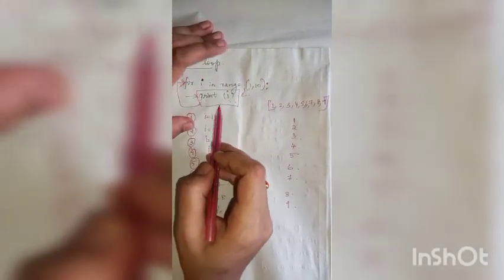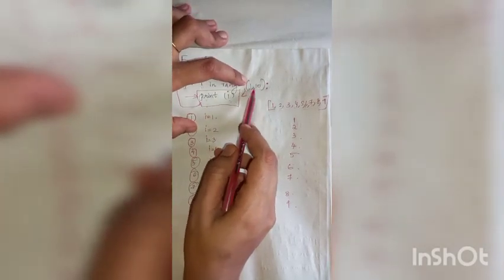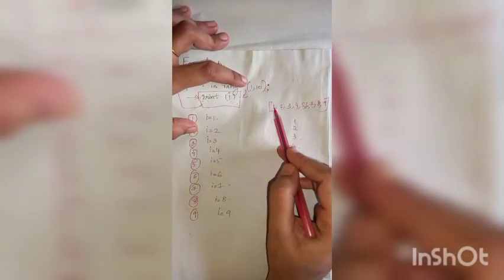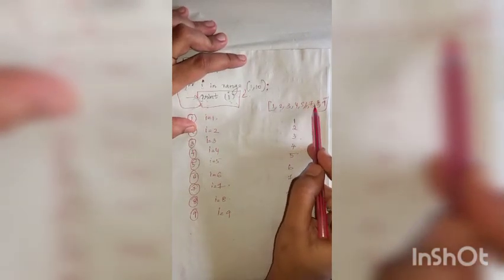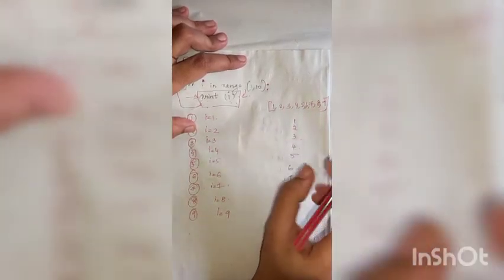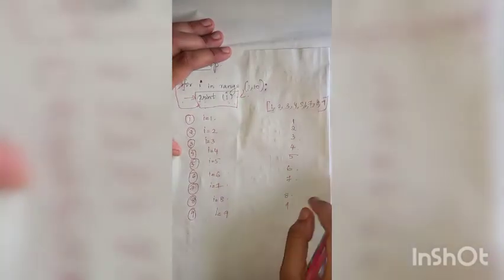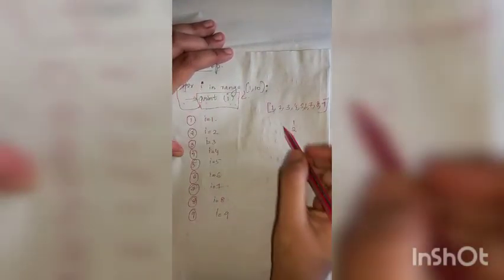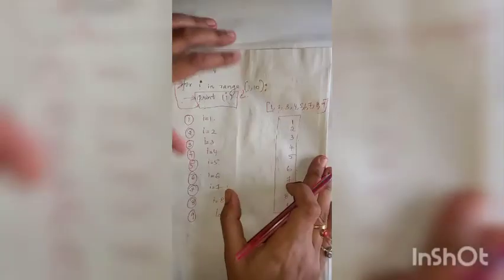Then in the next iteration, it will check whether any value is present in this list. So I has had the values 1, 2, 3, 4, 5, 6, 7, 8 and 9. But all the values in this list are over. So next time the for loop will not execute. So the for loop will stop its execution. The output is obtained like this.